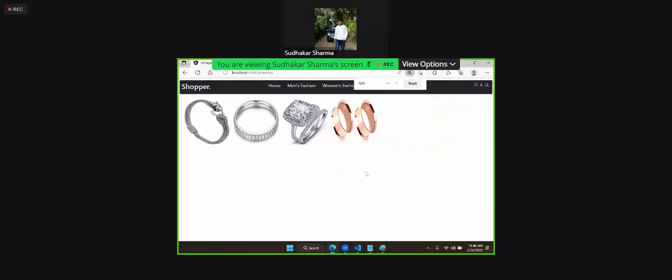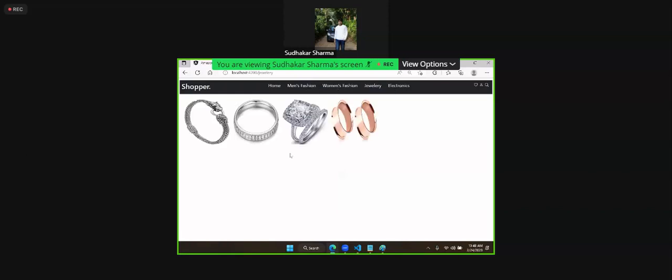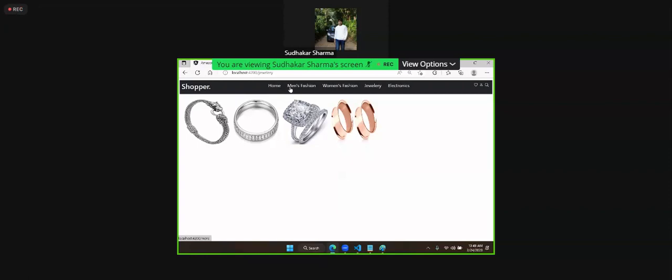Same logic you can implement everywhere. That means when the user clicks on men's, women's, electronics, I click on jewelry, the jewelry products will load. Now the user clicks on men's, it can load, women's can load, right? Now we will implement this with a simple example. Complete end-to-end, one complete template design we will do. That we'll see tomorrow. Right, in tomorrow's session, we will design a complete end-to-end project.